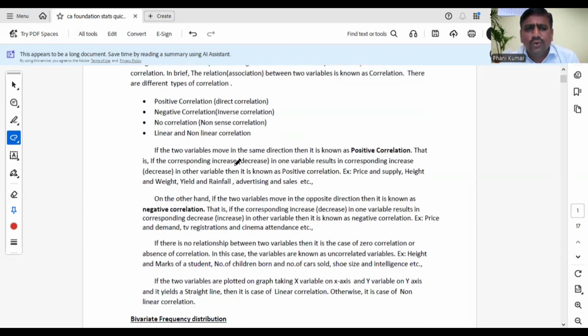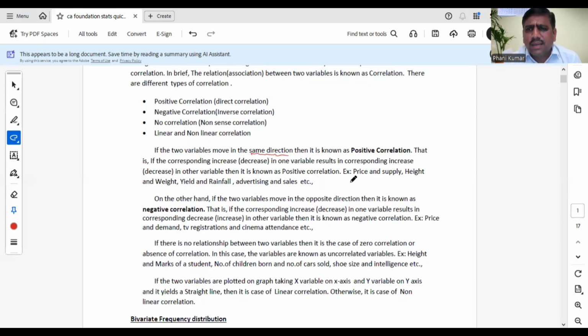Now, if two variables move in the same direction, then it is known as positive correlation. That means if x increases, the y variable value will also increase. If x decreases, y also decreases. The same direction. If the two variables move in the same direction, that is known as positive correlation. One variable increases, the other increases. If one variable decreases, the other decreases. Positive or direct. So please concentrate on the examples.